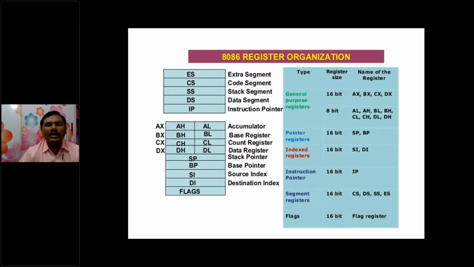So these are the different registers we are using in 8086. Here we are having general purpose registers, pointer registers, index registers, instruction pointer, segment registers, and flags. Except general purpose registers, all are available only in terms of 16 bits. So we have to use them as 16 bits and store the data in terms of 16 bits also. Whereas general purpose registers are available either in terms of 16 bits or in terms of 8 bits.